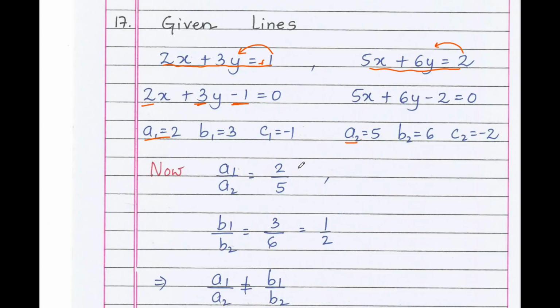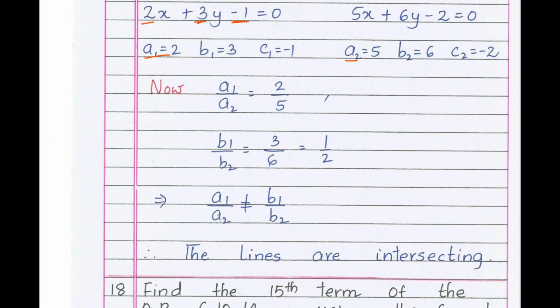Now a1 by a2 is what? The ratio a1 by a2 is 2 by 5, b1 by b2 is 3 by 6, that is 1 by 2. Directly you can say that a1 by a2 is not equal to b1 by b2. That means the lines are intersecting and it has a unique solution.